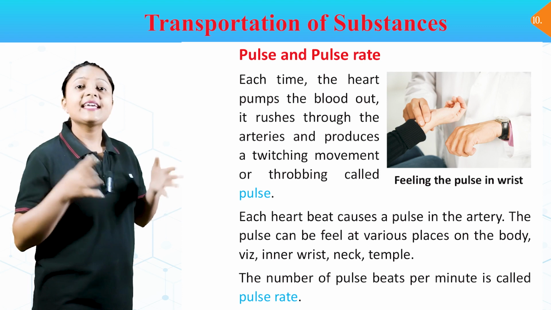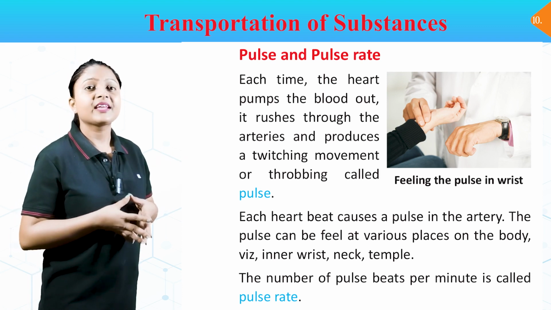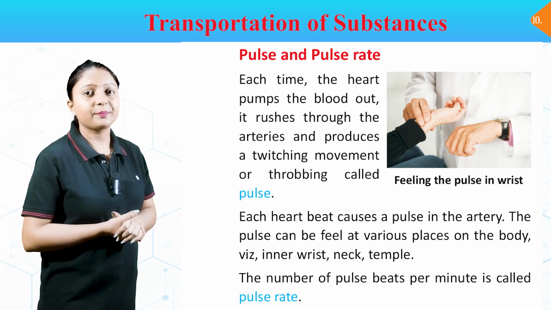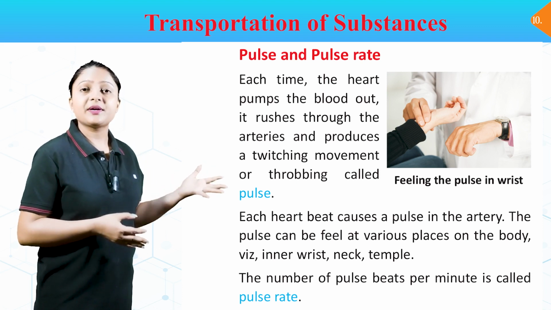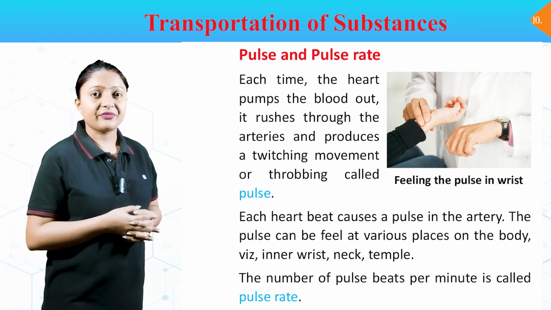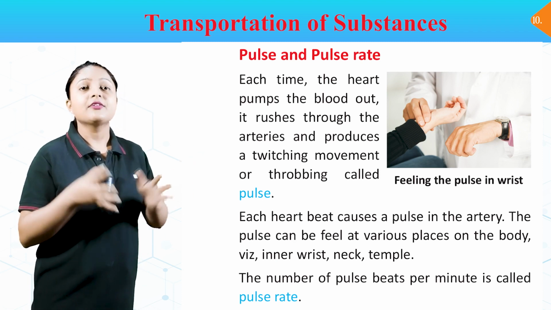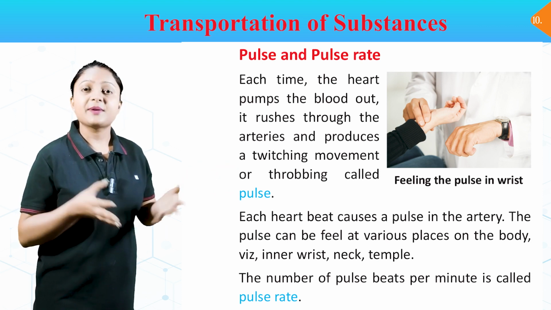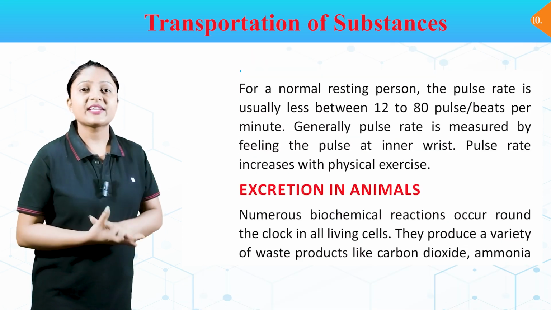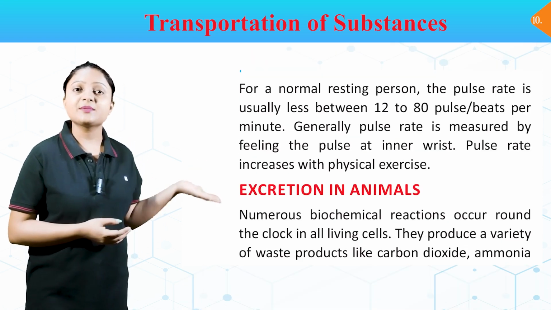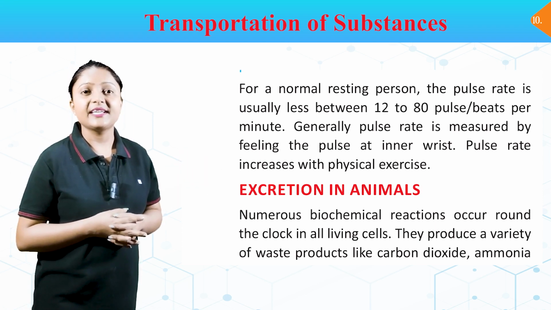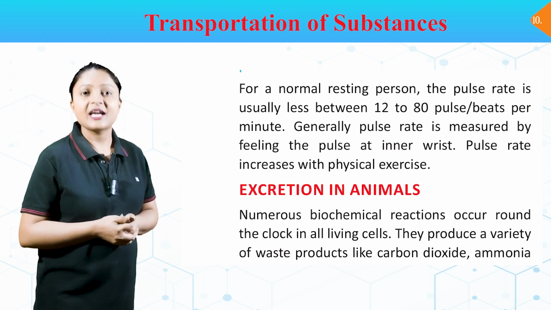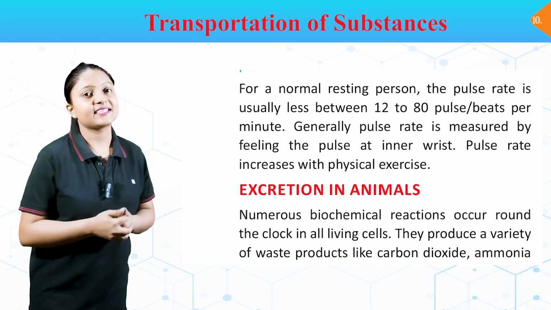Pulse and pulse rate. Each time the heart pumps the blood out, it rushes through the arteries and produces a twitching movement or throbbing called pulse. Each heartbeat causes a pulse in the artery. The pulse can be felt at various places on the body, viz. inner wrist, neck, temple. The number of pulse beats per minute is called pulse rate. For a normal resting person, the pulse rate is usually between 72 to 80 pulse beats per minute. Generally, pulse rate is measured by feeling the pulse at the inner wrist. Pulse rate increases with physical exercise.